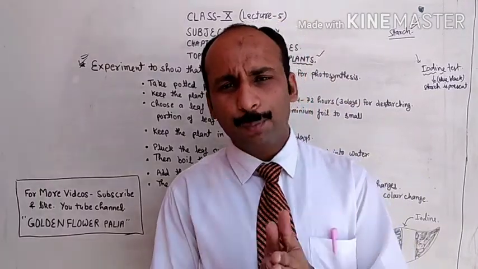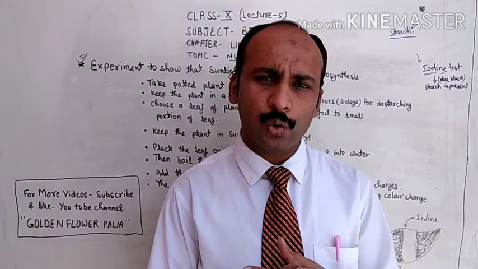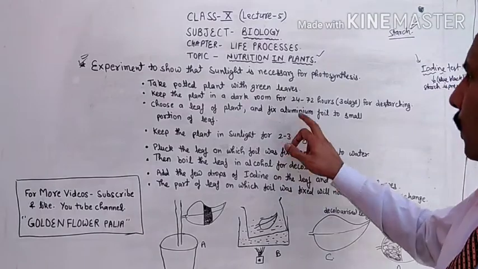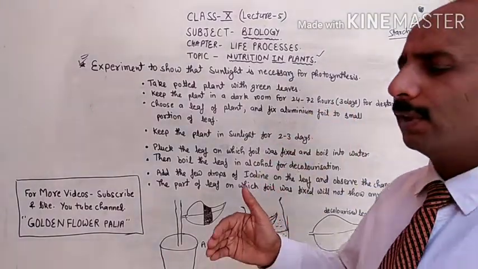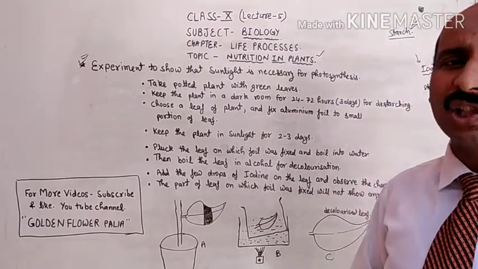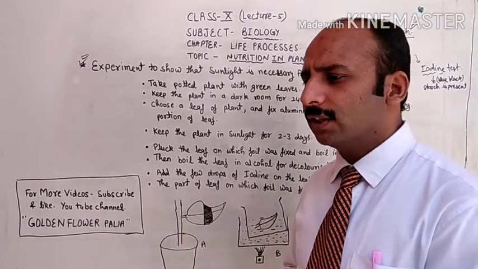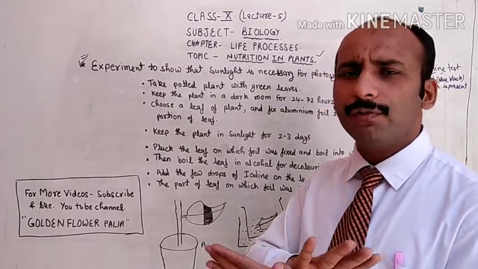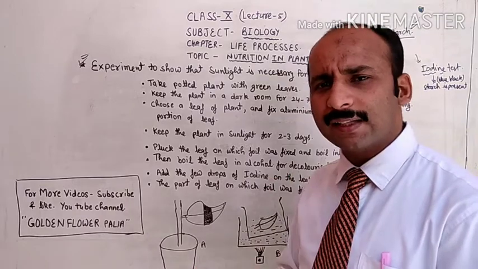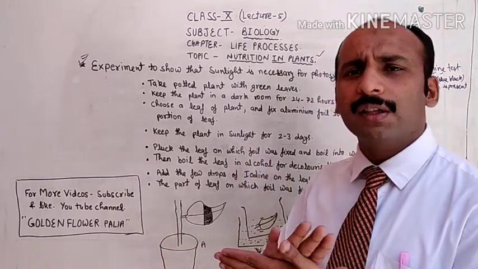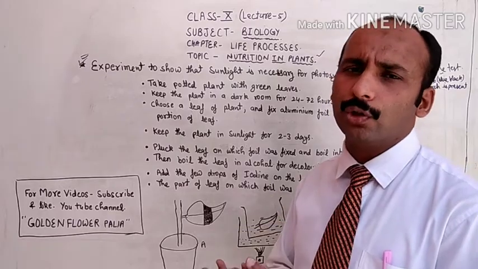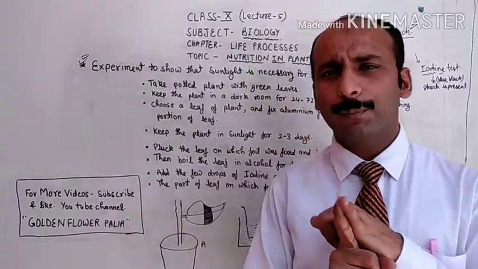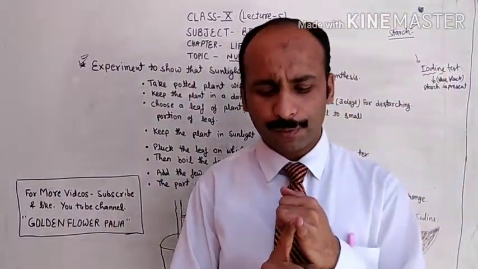Then that potted plant you have to keep in a dark room for 24 to 72 hours, or you can say for 3 days, for de-starching. De-starching means whatever food was prepared before our experiment should be finished and utilized, so that the starch amount in the leaf is finished, and we can follow the process of the experiment.